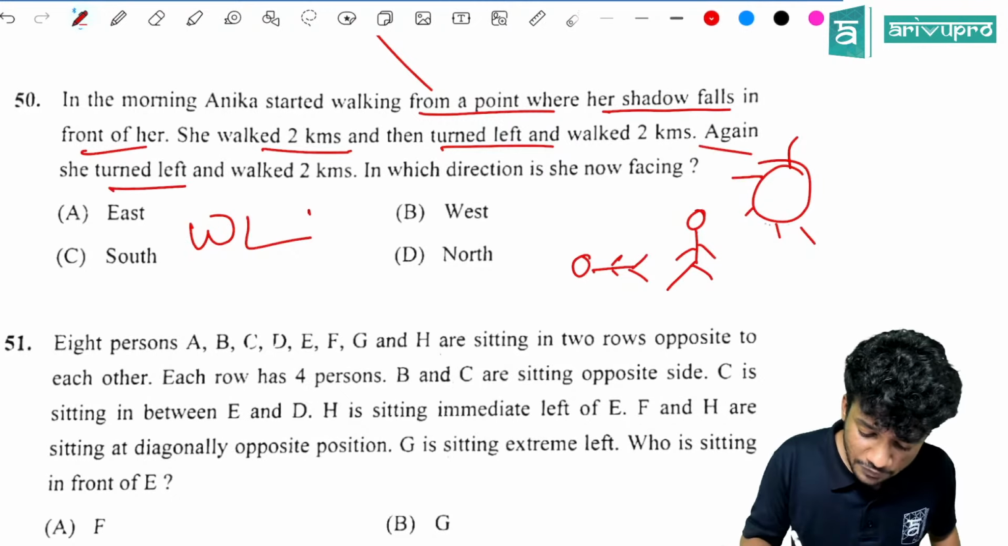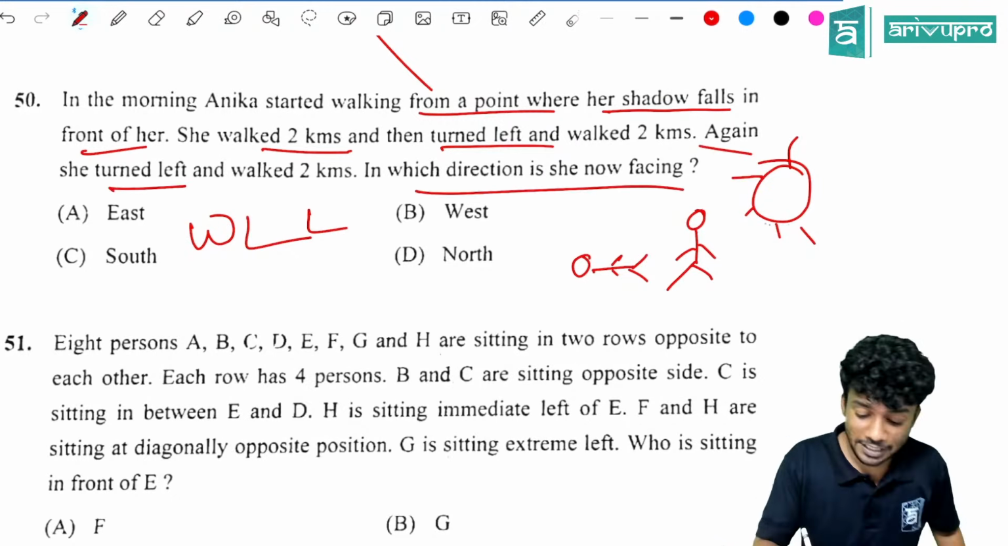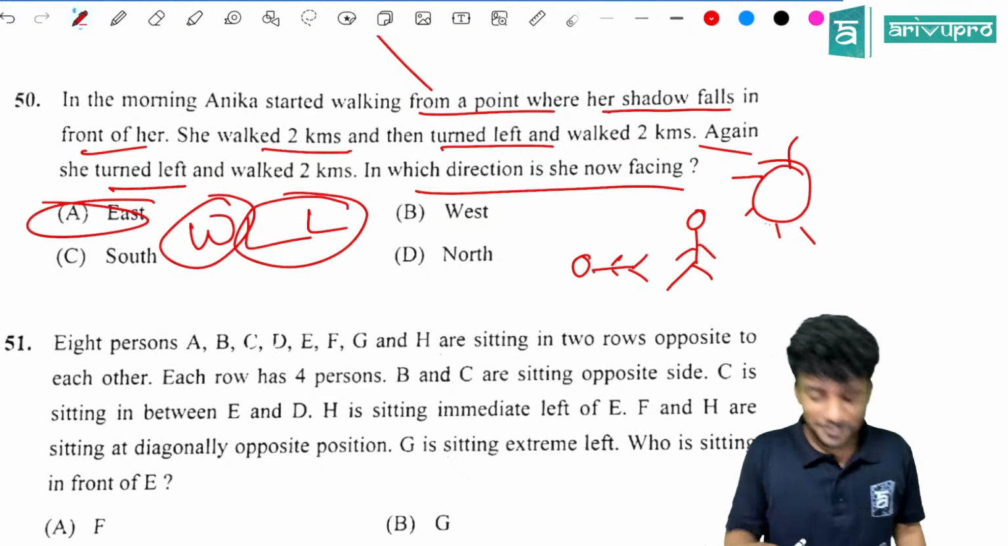Again she turned left. In which direction is she facing now? Very interesting question. I told you, whenever you see two lefts together or two rights together, it will become opposite. What is the opposite of west? East. So option A is the right answer.